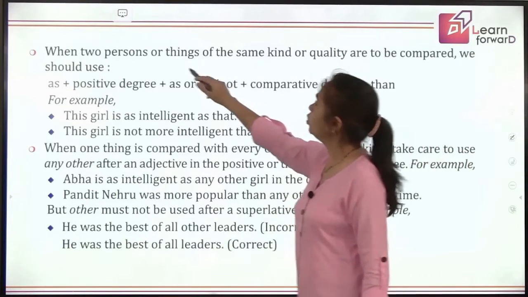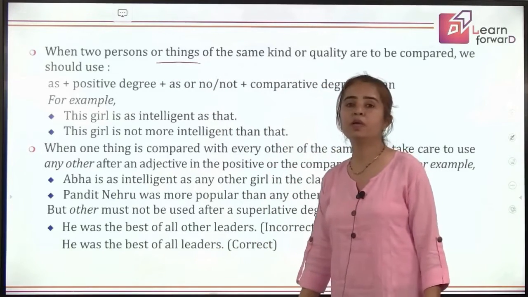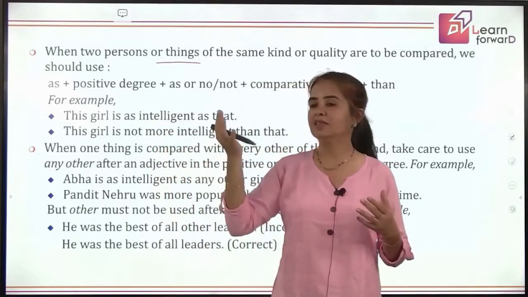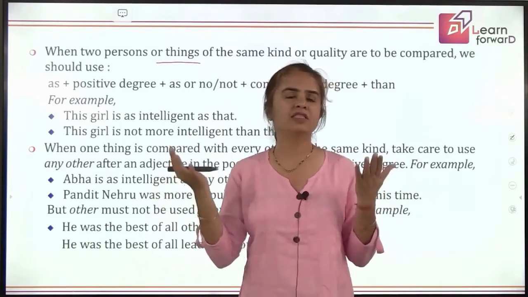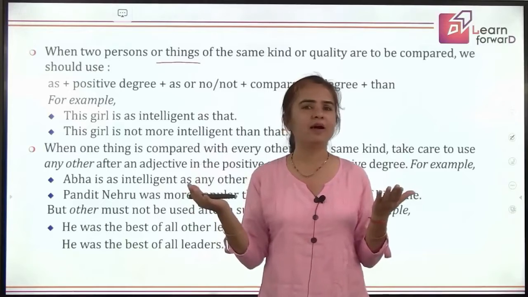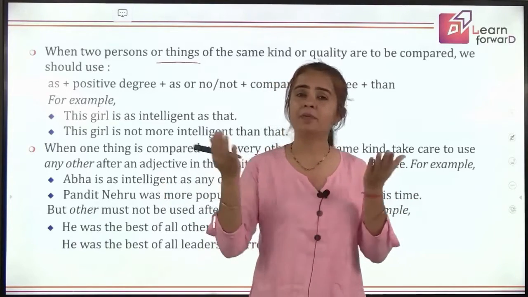Now, when two persons or things of the same kind or quality are to be compared, how do you say it? Suppose two students are equal in ranking; they are getting the same marks, an equal rank in class. So I cannot make any comparison. They are equally good, isn't it? That means they are balanced.